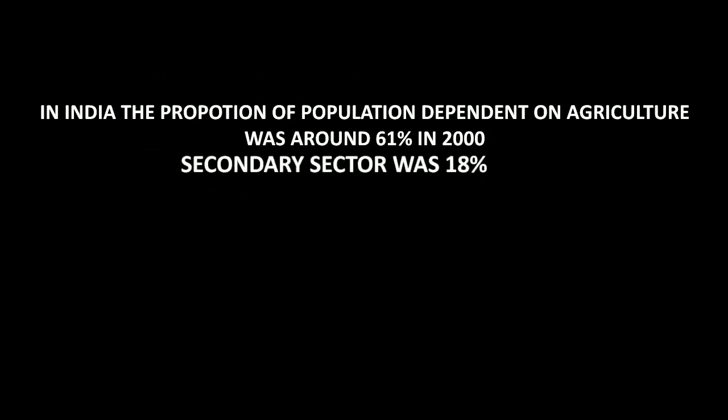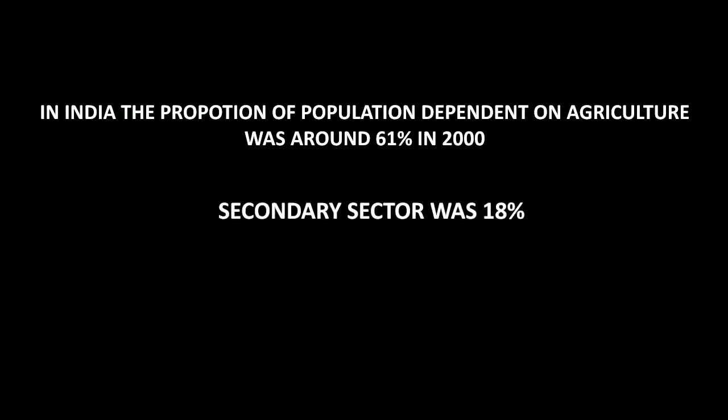In the secondary sector, 18% of the population depend on it, and 21% depend on the tertiary sector. Due to industrialization and urbanization in the country, many people today depend on the secondary sector as well as the tertiary sector.